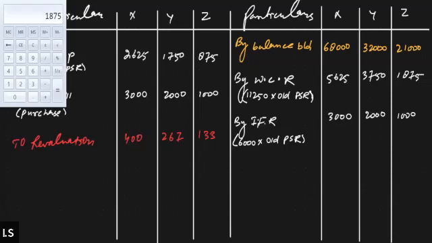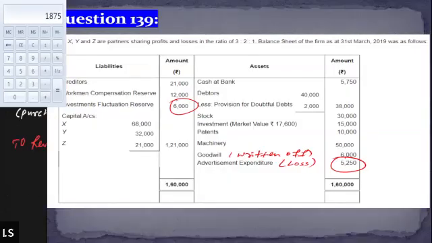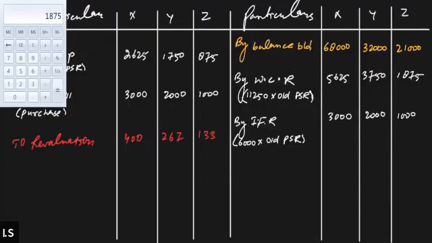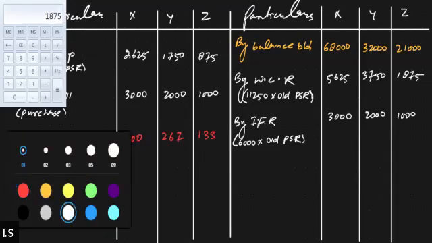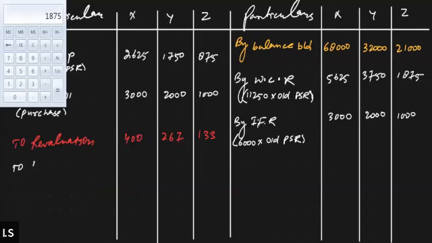The question was saying that Z will be taking over the investment at the market value, right? So that means Z is going to take over the investment. We'll write down to investment, and Z will have to pay 17,600.